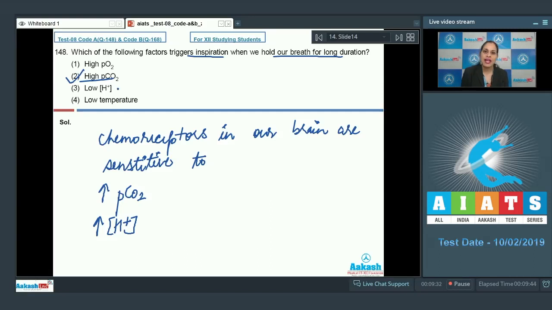So low hydrogen ion concentration is an incorrect option because high hydrogen ion concentration can trigger this inspiration event, whereas high partial pressure of oxygen and low temperature are also incorrect options. So the correct answer to this question is option number 2. Let's proceed to the next question.